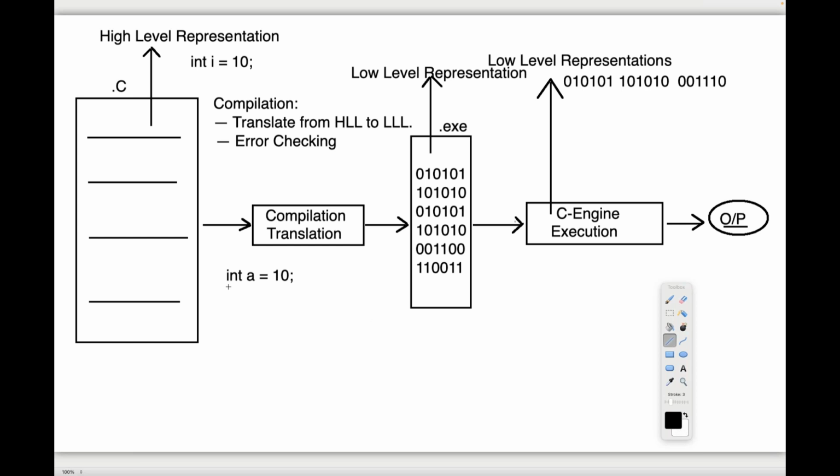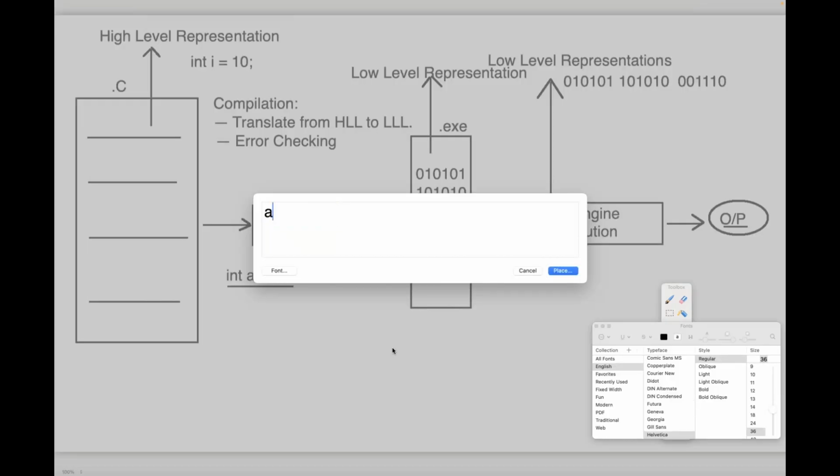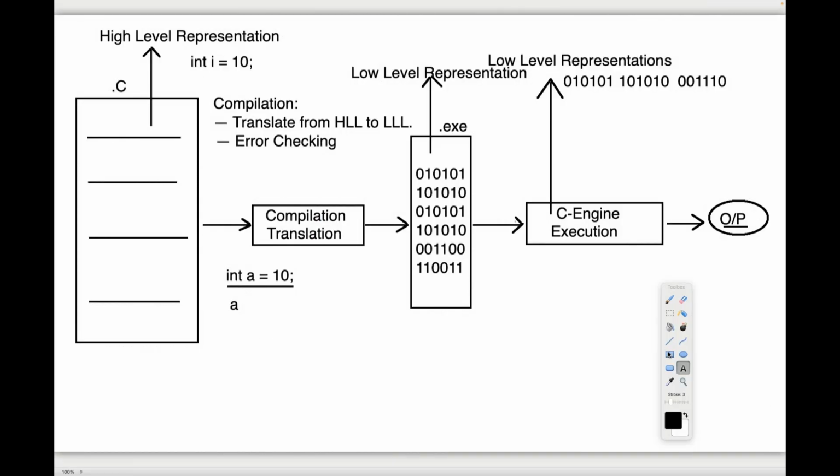When we compile or execute this statement, what is going to happen internally? First, a block of memory will be provided for the variable. How much memory for an integer? That depends on the programming language. If it is the C programming language, 2 bytes of memory. If it is Java, 4 bytes of memory. The memory allocation depends on the programming language.